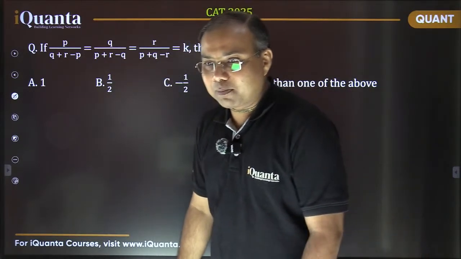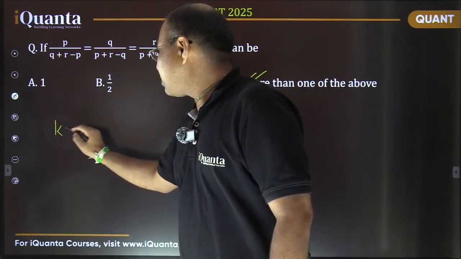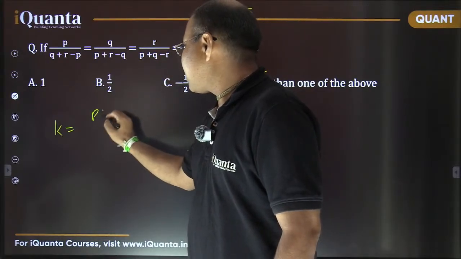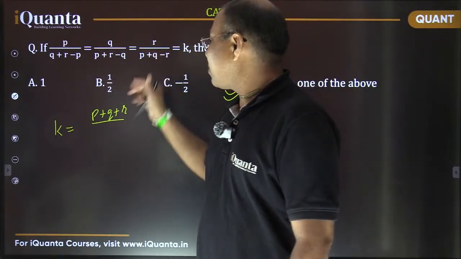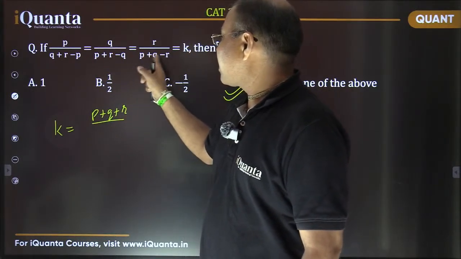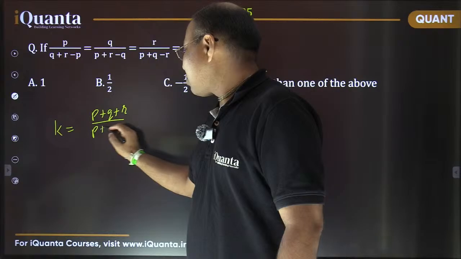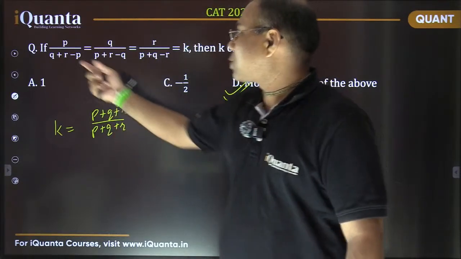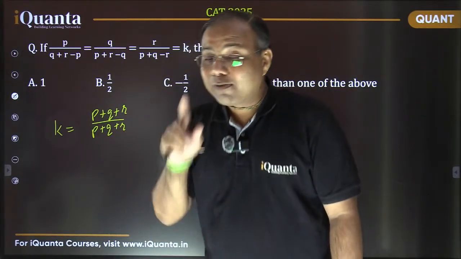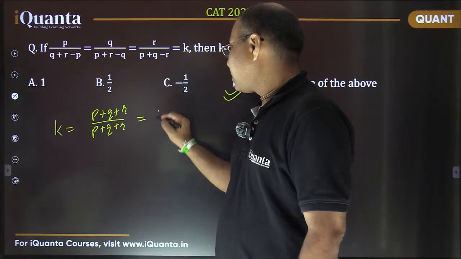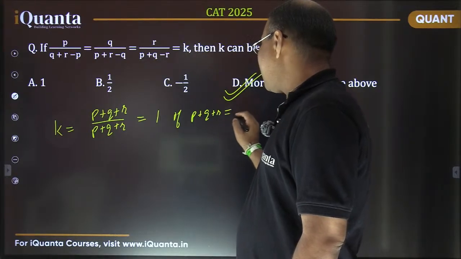So if I add all these three, this k is going to be equal to the sum of the numerators, that is p plus q plus r, upon the sum of the three denominators. And that is going to be how much? This is p plus r, p plus q, q plus r, there is a positive part, and p, q, r are there in the negative part also. So on simplifying, we will have p plus q plus r in the denominator. Now this value will be 1 always? It will be equal to 1 if p plus q plus r is not equal to 0.